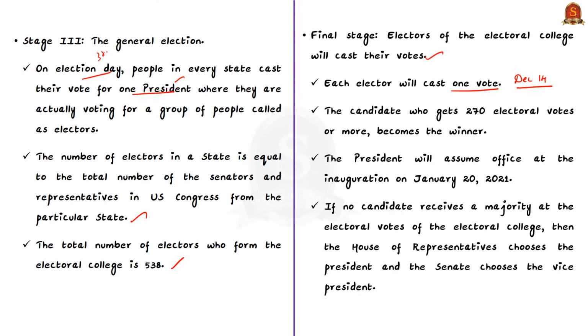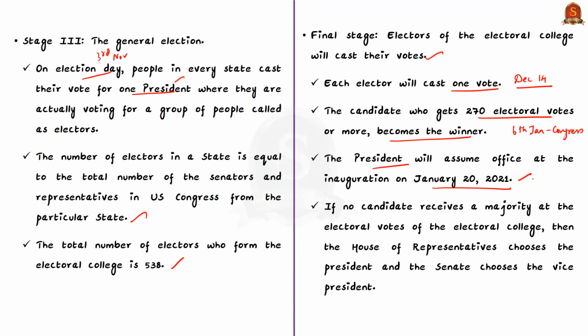Now the candidate who gets 270 electoral votes or more will become the winner, and the Congress will certify the electoral college vote on 6th January 2021 and will officially declare the president who will assume office at the inauguration ceremony, which will be conducted on 20th January 2021.